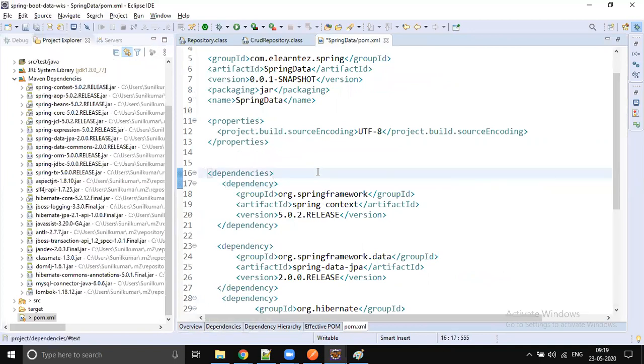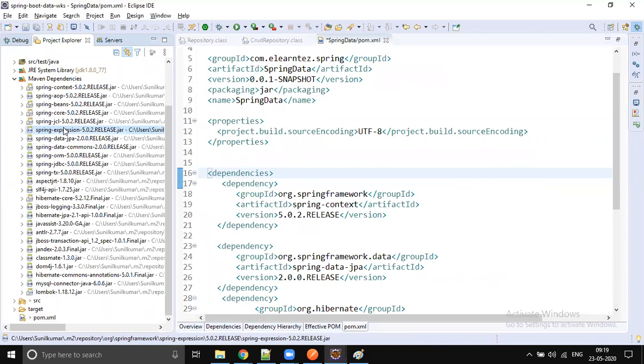From Spring 5, even in native Spring, you add one library and the interrelated library dependencies will be resolved, right? AOP, beans, core, JCL, expression, all these are interdependencies of context. If you just add the context, all these jars will be added automatically to your project. So Data JPA we added, it internally fetches ORM, Spring JDBC, commons, transaction, AspectJ, SLF4J, right? So these will be added. Hibernate we added, then it internally has Hibernate core, JBoss, Hibernate JPA, Javassist, ANTLR, JBoss, Jandex, and classmate, right? All these jars are automatically added.